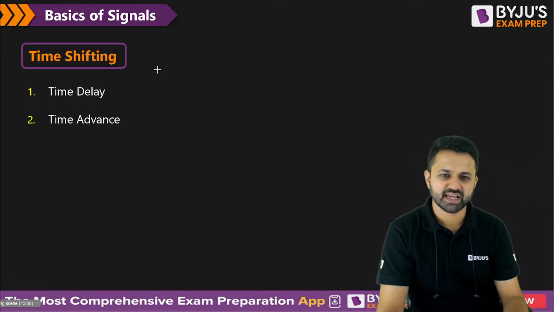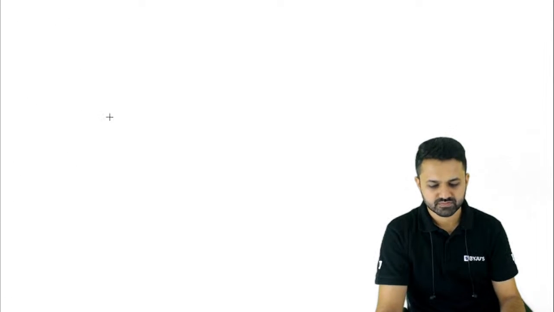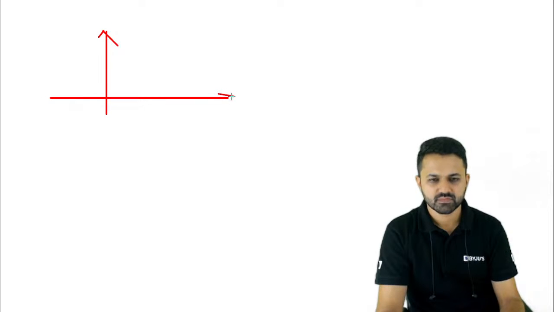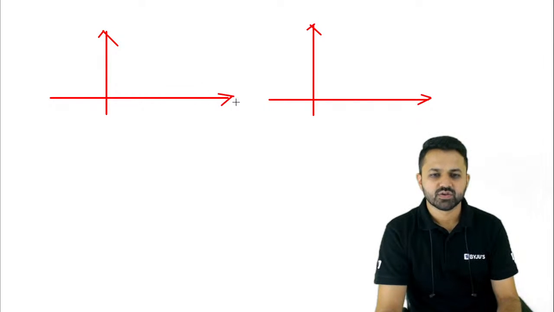If you just see by the example. Okay, so this is t, this is x of t. The same signal we will take.